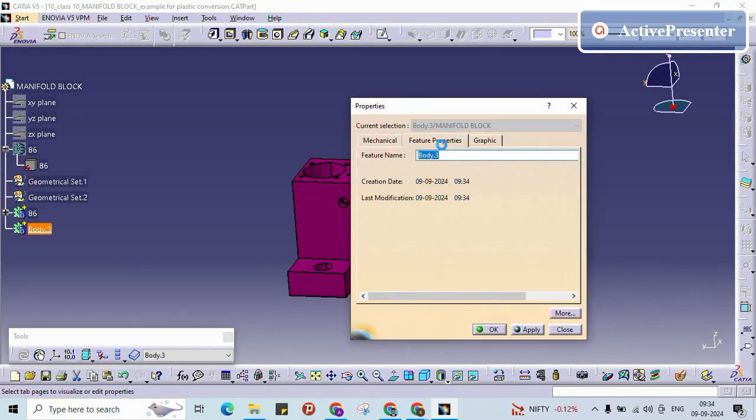Yeah. Now I am going to create one more body. That is what my parameter is. Parameter is nothing but the tree structure, like an editable part. I am going to create this one.